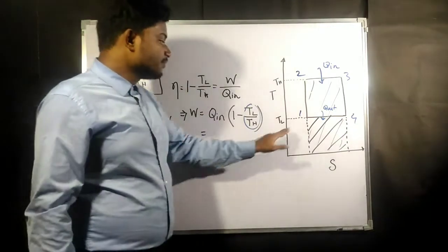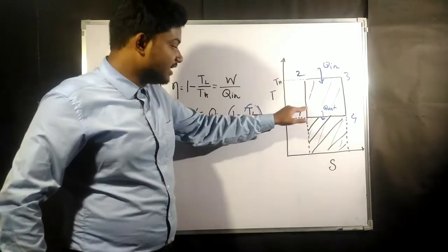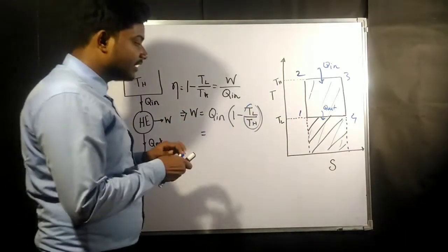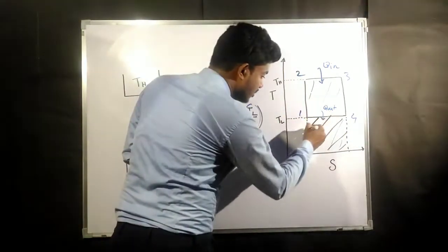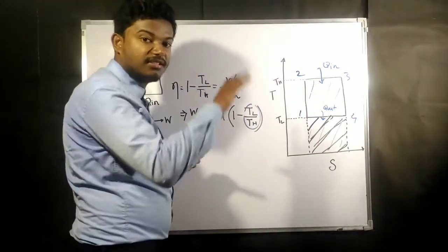Now this is the TL. If TL comes down, the area which has been covered by black patches is going to get smaller.